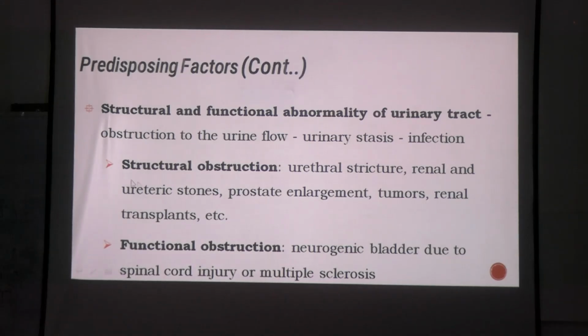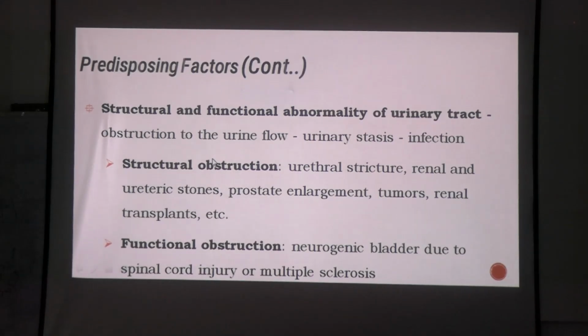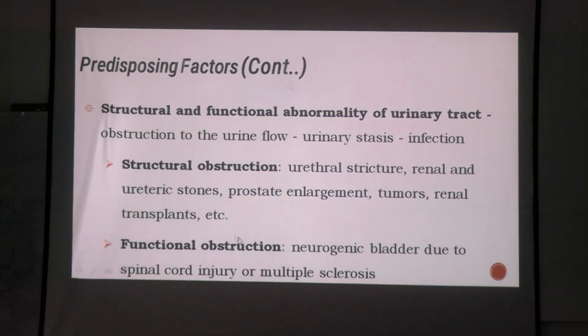So these are all causes for structural obstruction, or it could be due to functional obstruction. Certain diseases that involve nervous degeneration or nervous dysfunction, such as neurogenic bladder, that was because of spinal cord injury or multiple sclerosis. This is because of functional dysfunction of nerves. Okay.